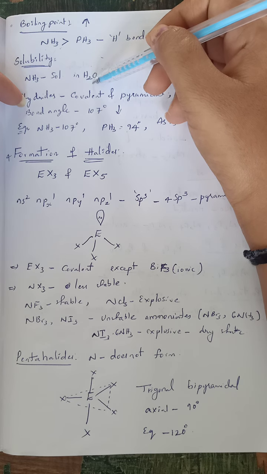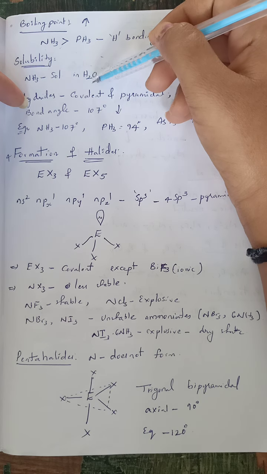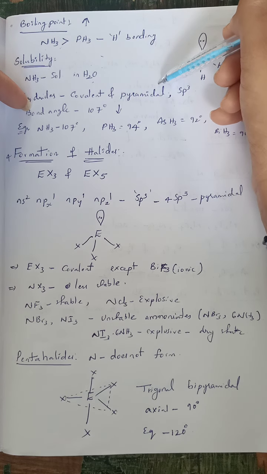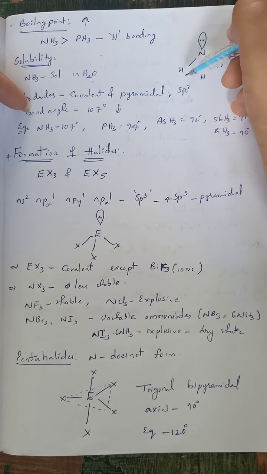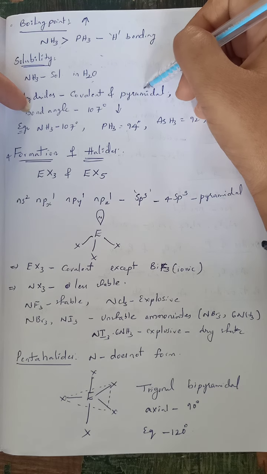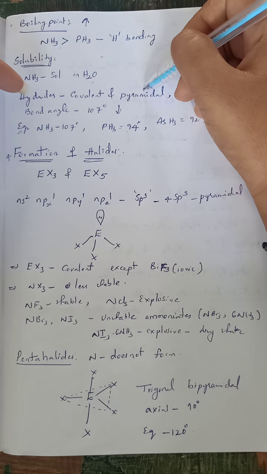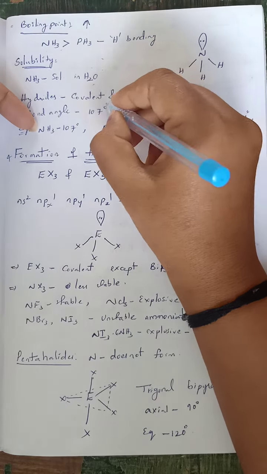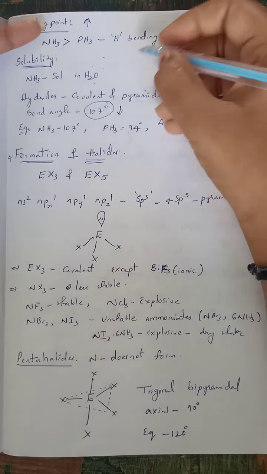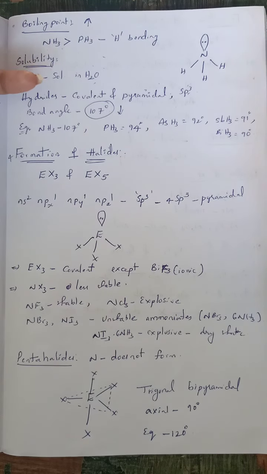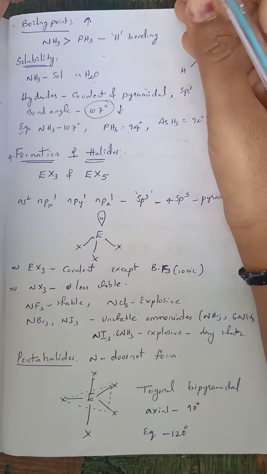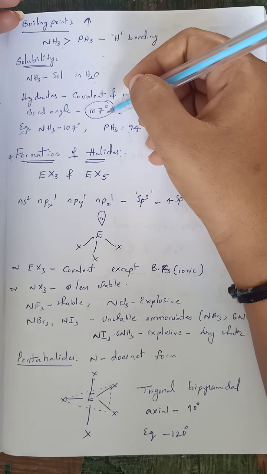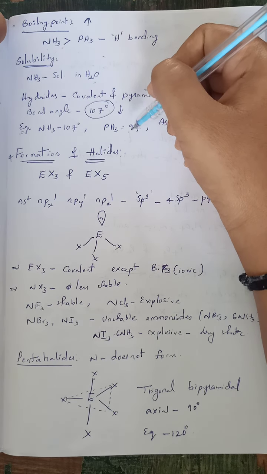Almost all of the hydrides of these group 15 elements are covalent in nature and pyramidal in shape. This is due to sp3 hybridization. Due to sp3 hybridization, they exist in pyramidal shape. The bond angle is almost 107 degrees, and this bond angle decreases down the group. This is due to the increase in size.